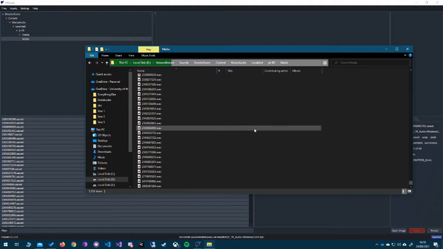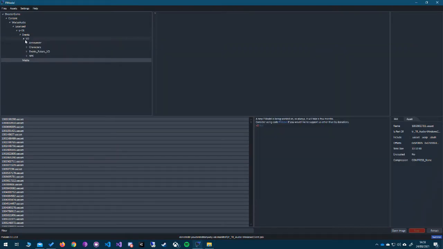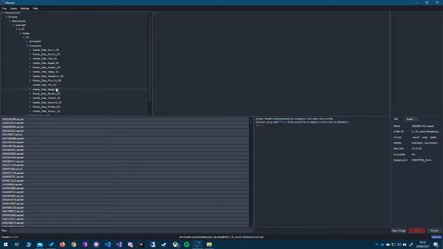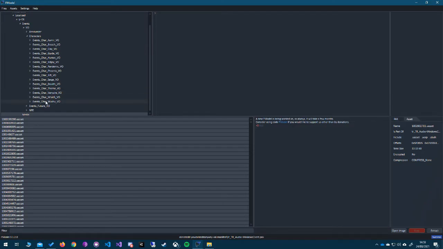And then once you've finished extracting all these sound files, you're going to want to go to Events, VO, and then Characters. Now specifically we are going to be interested in Viper in this example, but unfortunately we don't know specific sounds we want to extract. We would need to actually go to Viper.